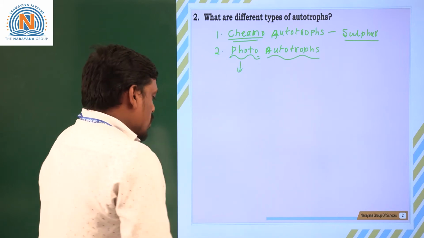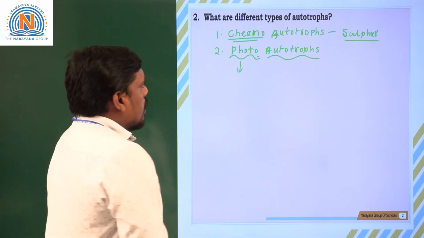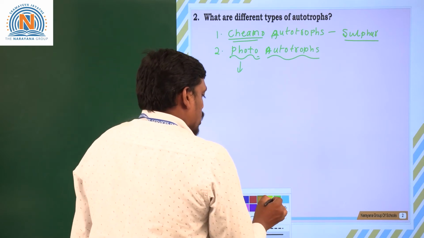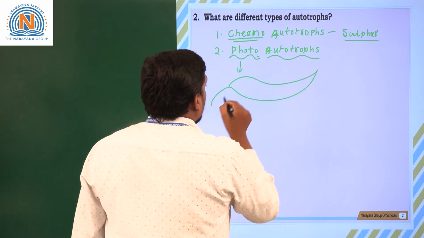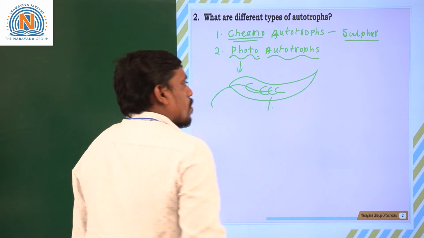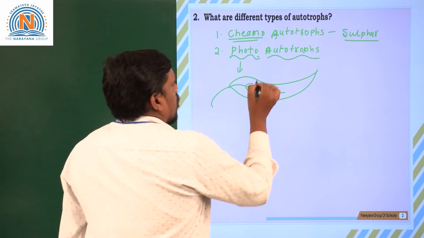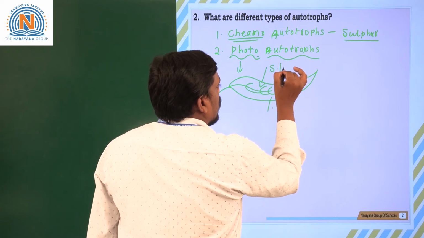Whereas second type of autotrophs are photoautotrophs. Some of the organisms, by utilizing sunlight energy, especially I gave one example in the previous question, plants and blue-green algae. Suppose take a plant leaf which shows a photosynthetic activity. So photoautotrophs depend upon the sunlight energy.